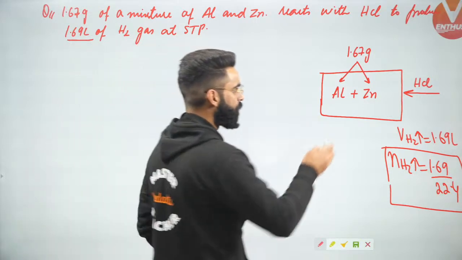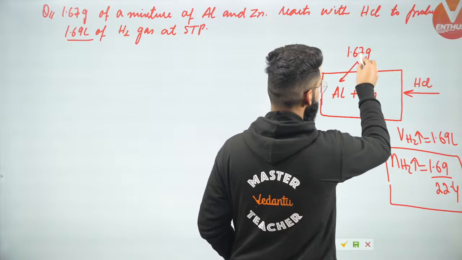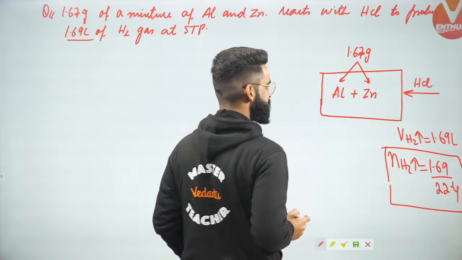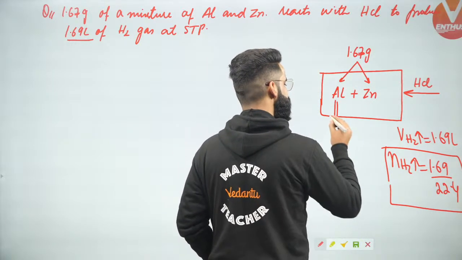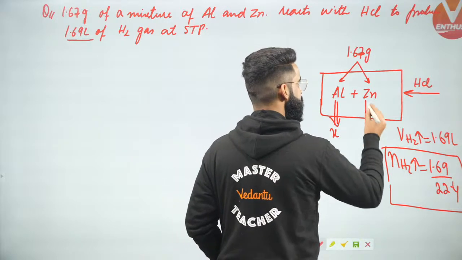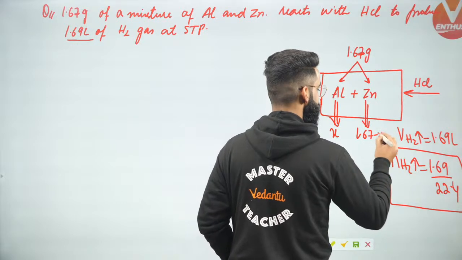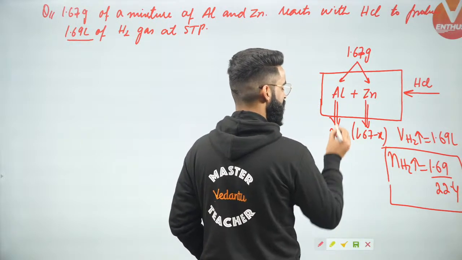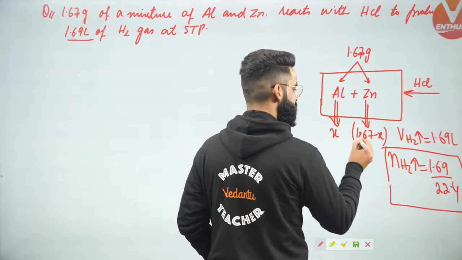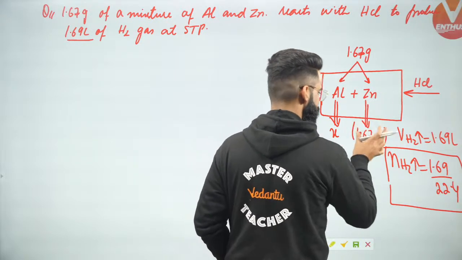Now guys, understand what I'll do. I've got 1.67 grams of mixture. Let's assume out of 1.67 grams there is X grams of aluminum in the mixture. So zinc is going to be 1.67 minus X. This X is the mass of aluminum in the mixture, and this 1.67 minus X is going to be the mass of zinc in the mixture.